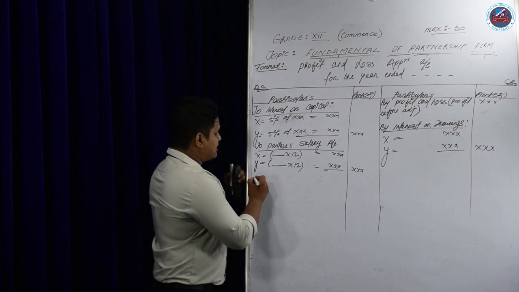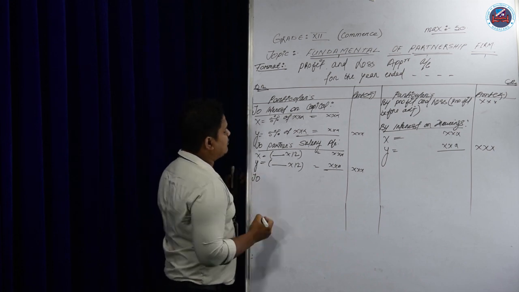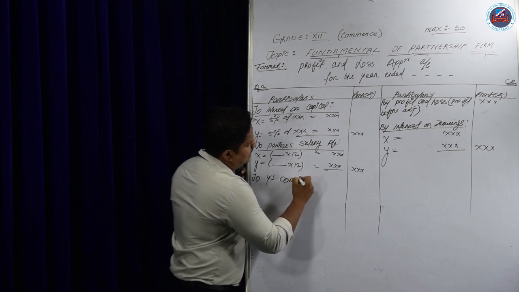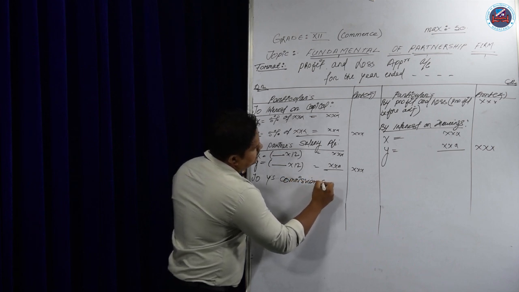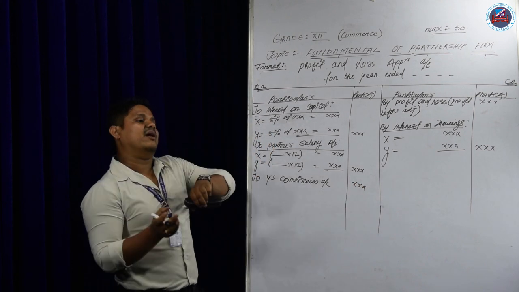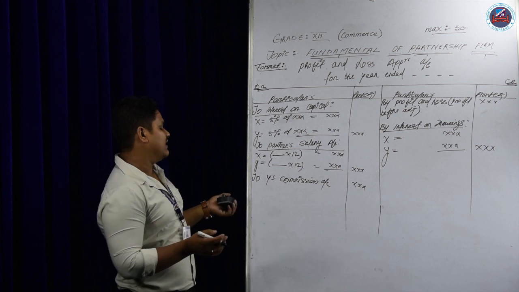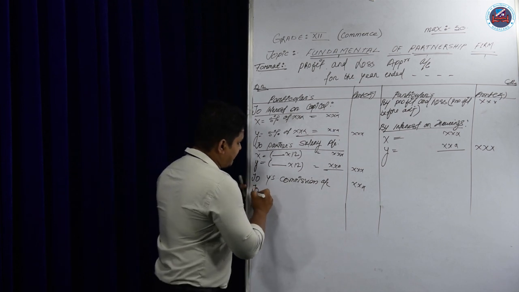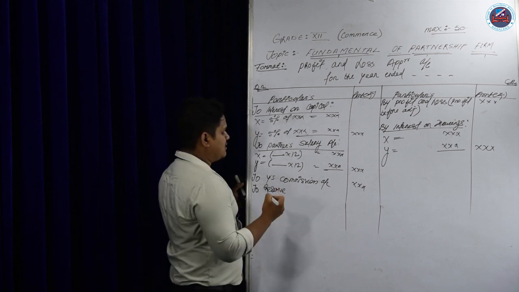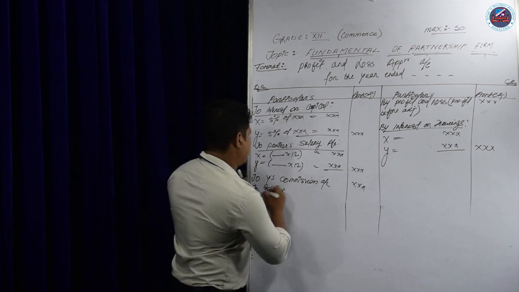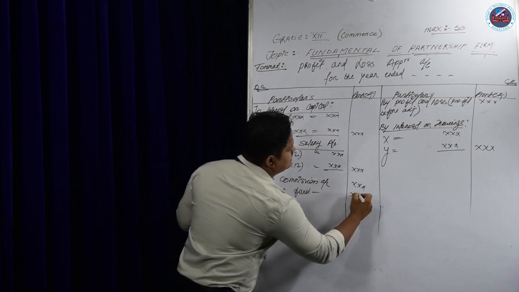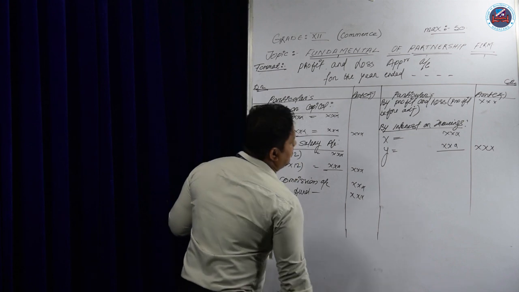After that, suppose a partner gets a commission. Suppose Y gets a commission. So Y's commission account will be here. After that, the firm will keep some amount for the future, that is reserve fund. Suppose the firm is keeping some amount, that is called reserve fund. That is also an expense. So we write the amount here, to reserve fund. After that, we will plus it.